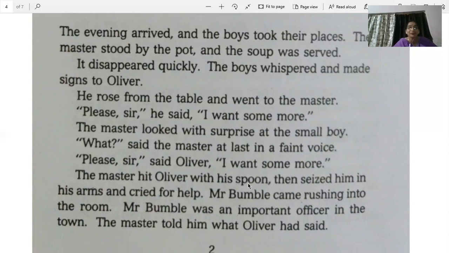Then seized him in his arm, पकड़ लिया उसे कस के, है ना, and cried for help. किसी को बुलाने लग गया. Mr. Bumble came rushing into the room. Now, Mr. Bumble, remember, he's in charge of the workhouse, so he called for the main person, and that person came. Mr. Bumble was an important officer in the town. The master told him what Oliver had said. So he informed Mr. Bumble that this boy is asking for more soup.